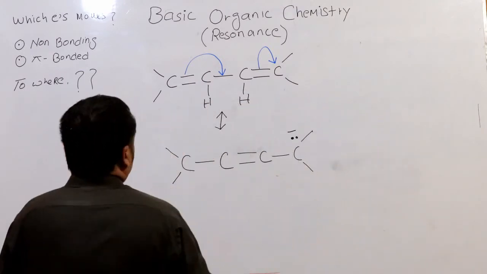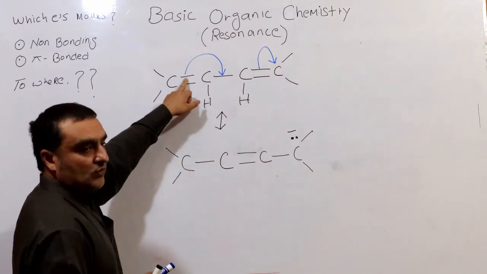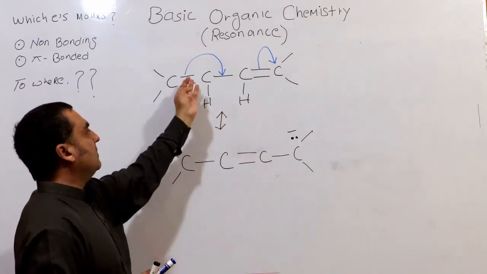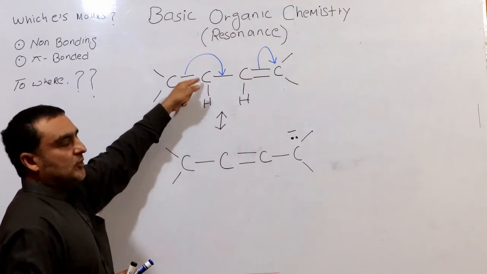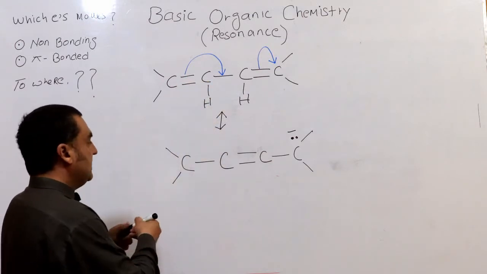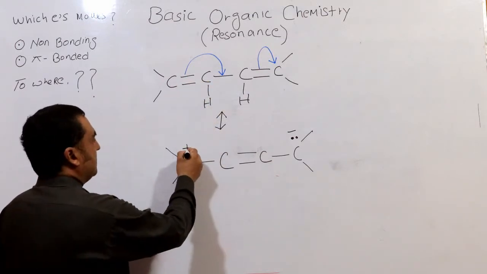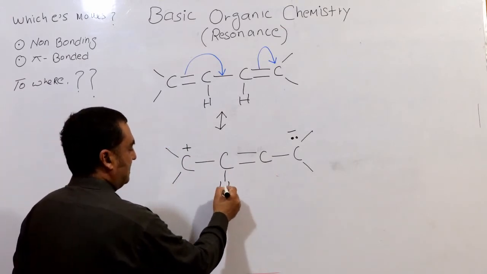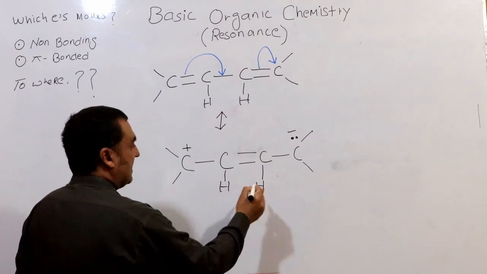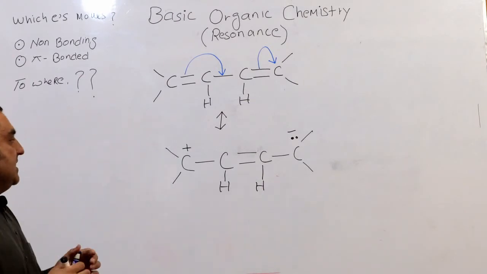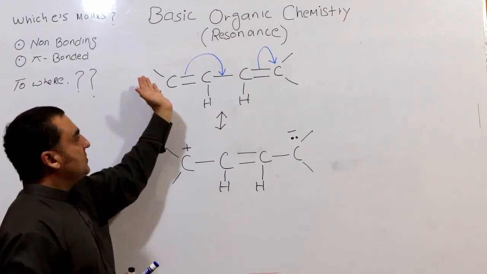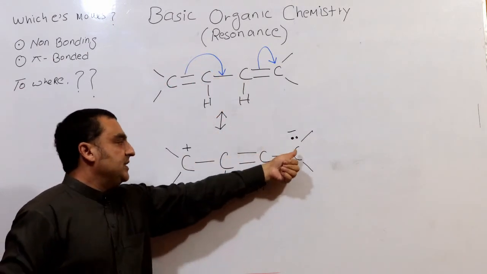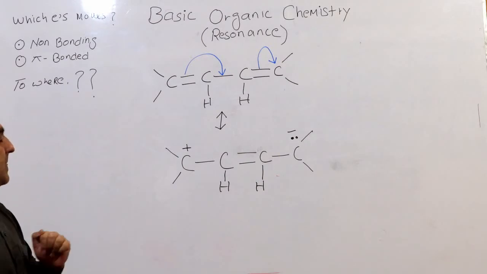As you see, the tail of this arrow shows a transfer of electrons, the movement of electrons from this bond. As the electron moves, this carbon will acquire a positive charge, and these are the hydrogens to complete the valency. Now as you see, those electrons move from here, and here a positive charge came and here a negative charge comes.